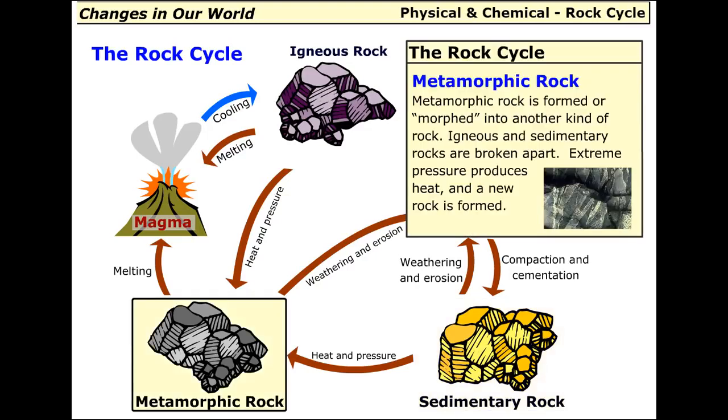Metamorphic rock is formed or morphed into another kind of rock. Igneous and sedimentary rocks are broken apart. Extreme pressure produces heat, and a new rock is formed.